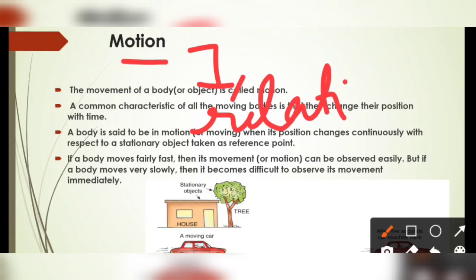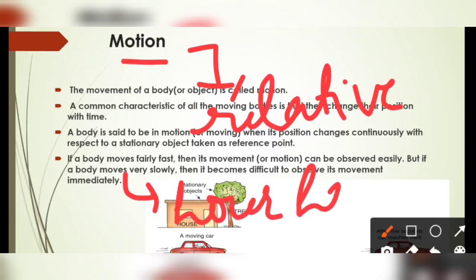We need a reference object. If a body moves fairly fast, its motion can be observed easily, but if it is slow, like the hour hand of a wall clock, it becomes difficult for an observer to stand there and check the motion for a long time.